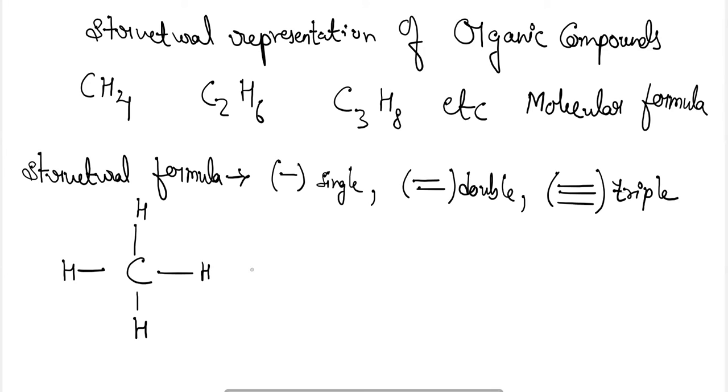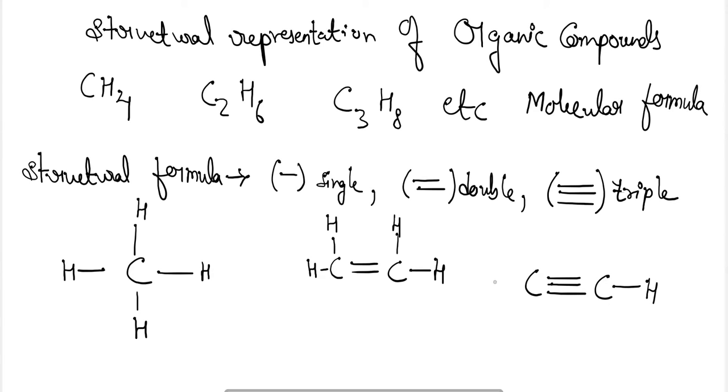For single bond I am taking the example of methane, for double bond ethene, CH2 double bond CH2, and for triple bond ethyne. These are some examples of the structural formula representation for compounds formed by hydrocarbons or organic compounds.